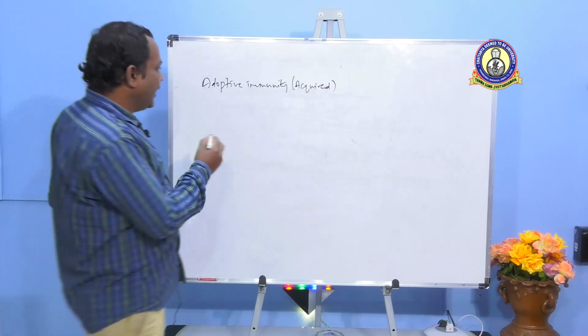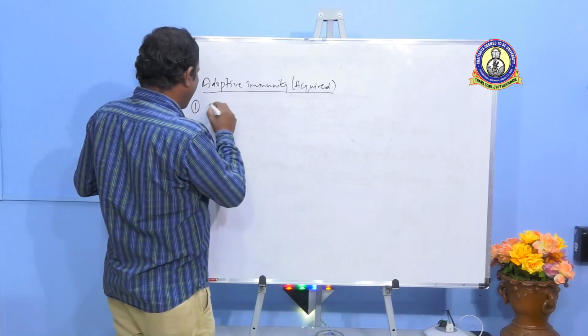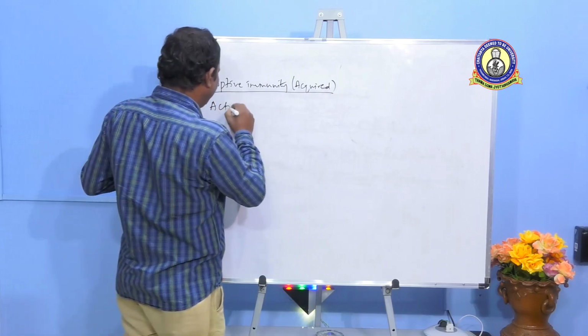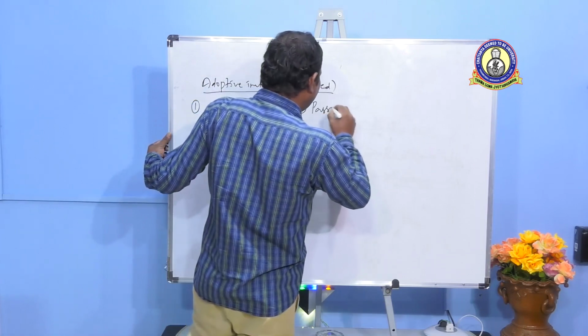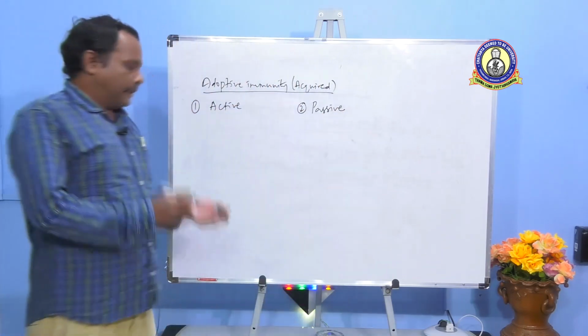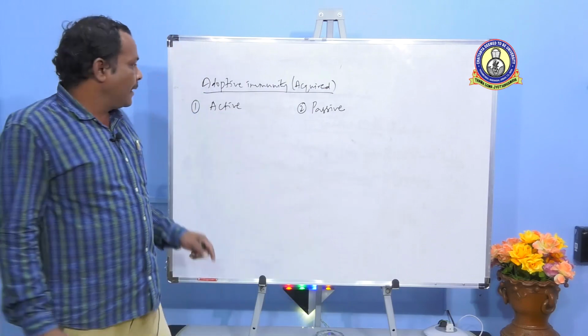This acquired immunity is of two types, importantly: active and passive. See, there is a lot of difference between active type of immunity and passive type of immunity.